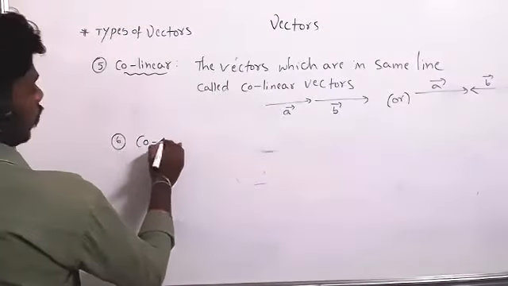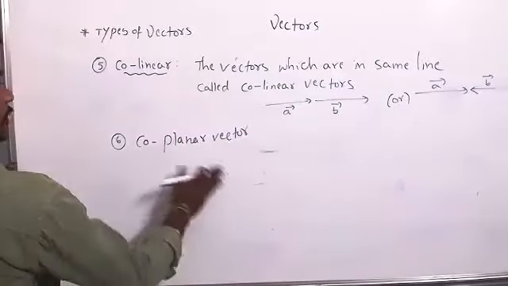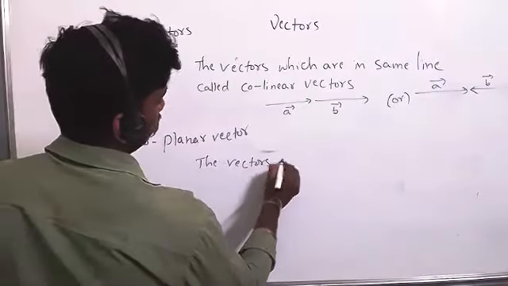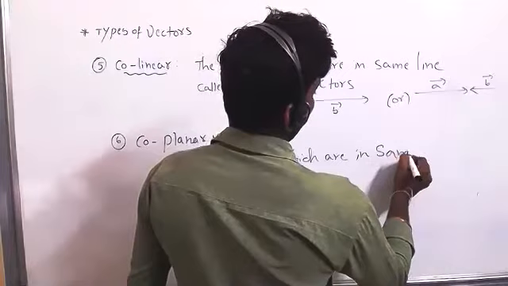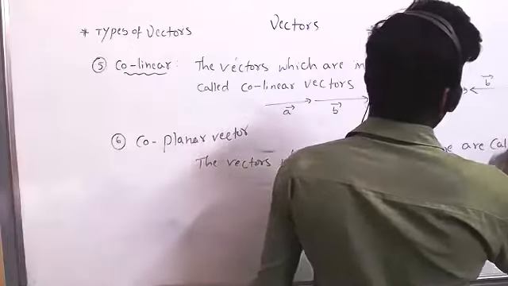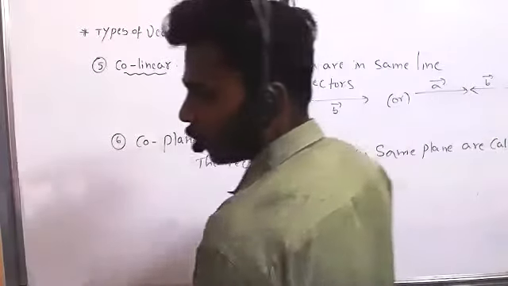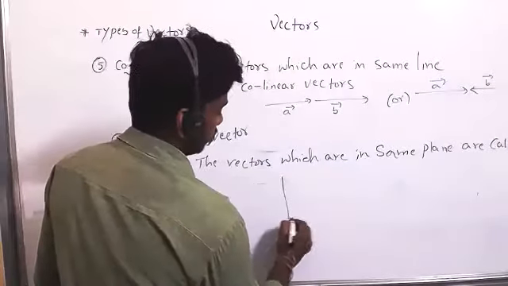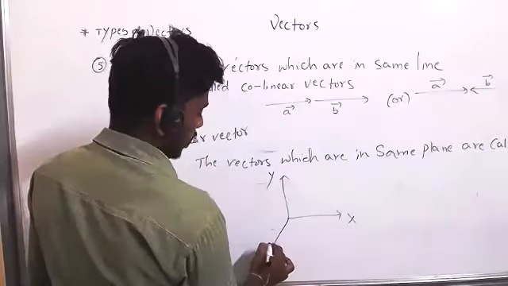Sixth one. Coplanar vectors. The vectors which are in the same plane are called coplanar vectors. It is the x-axis, it is the y-axis, it is the z-axis.